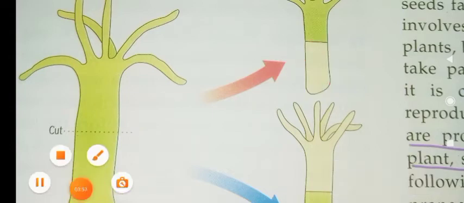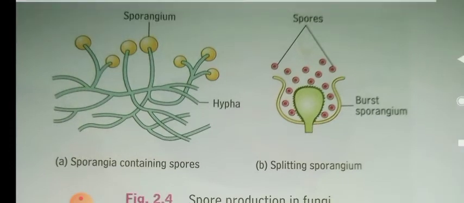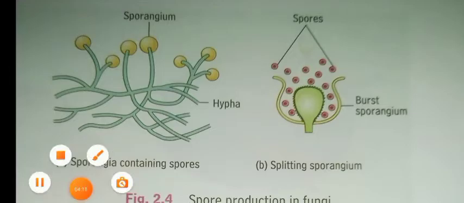Yes. Another method of asexual reproduction is spore formation. The spores formed in the parent plant will be developed into another living organism.